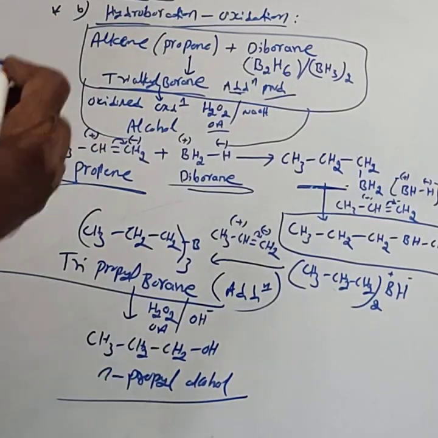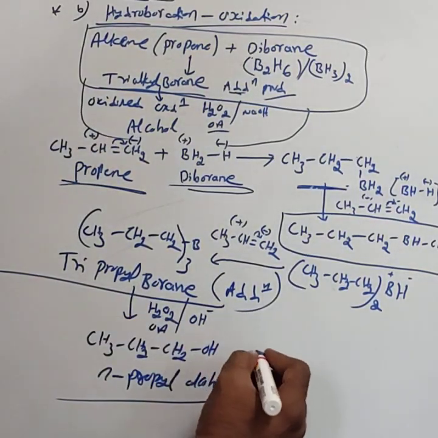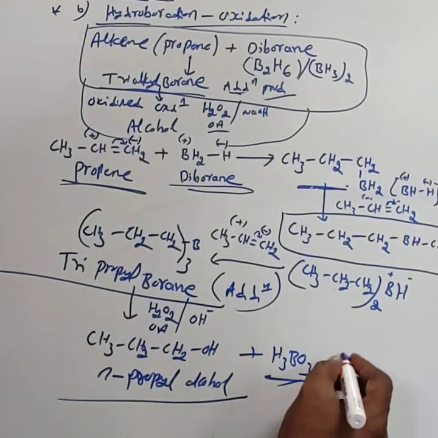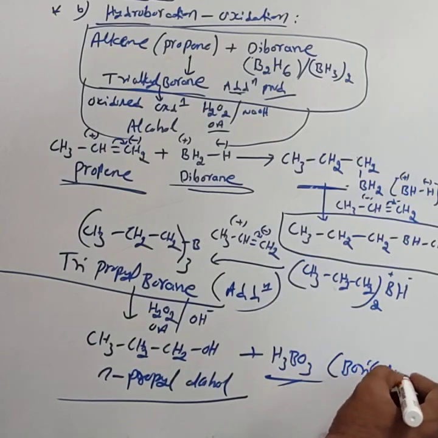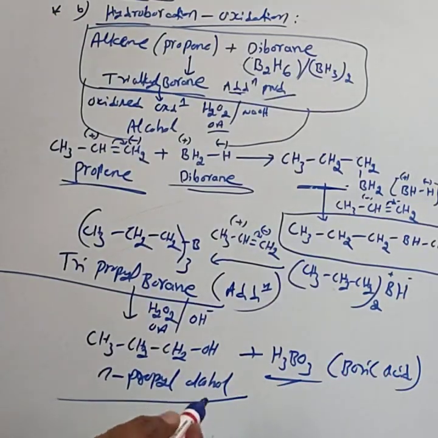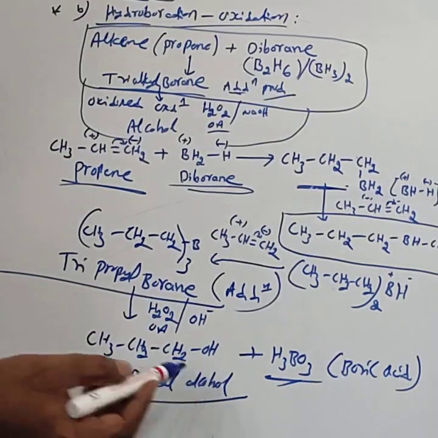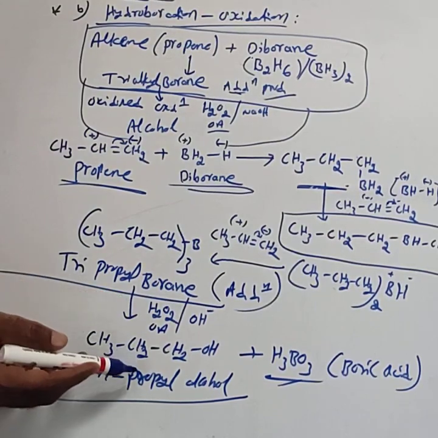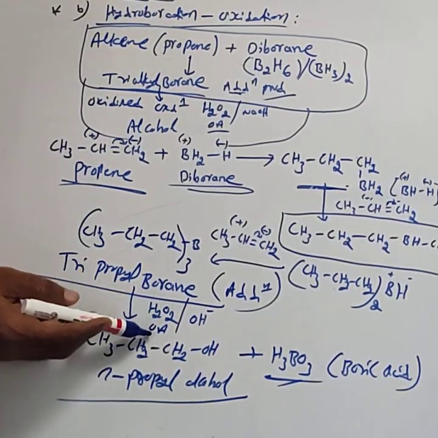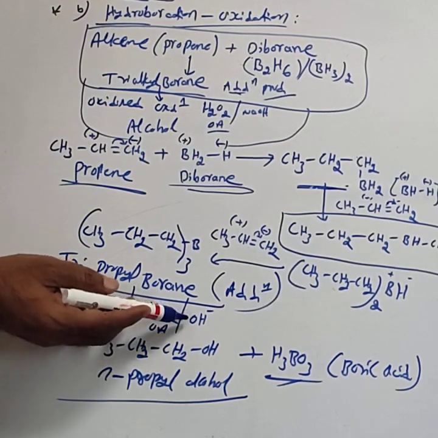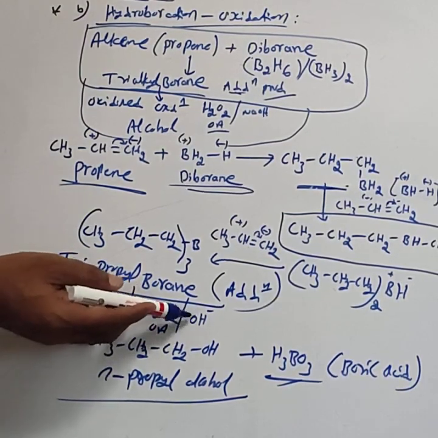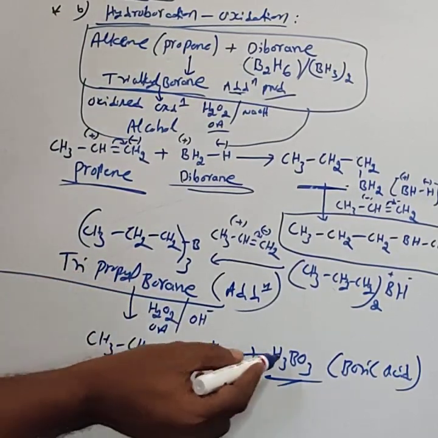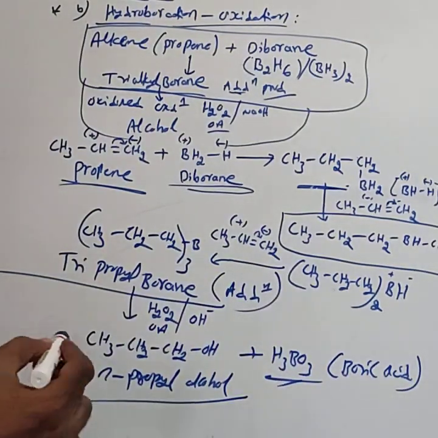This is an n-propyl alcohol, and finally the product formed is H3BO3. This is called boric acid. In first year you have studied this boric acid, H3BO3. This is the propyl alcohol. Tripropyl boron is oxidized to alcohol by using hydrogen peroxide as an oxidizing agent in the presence of aqueous sodium hydroxide. That sodium hydroxide is taken as the OH minus, forms n-propyl alcohol, another product is boric acid. This is the final product.